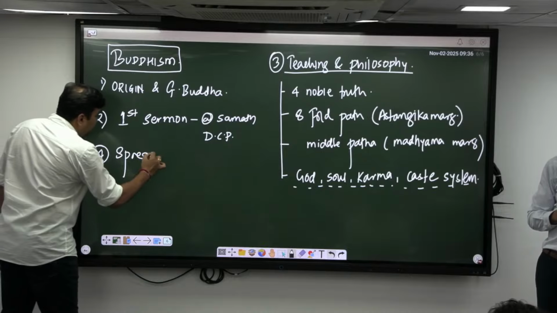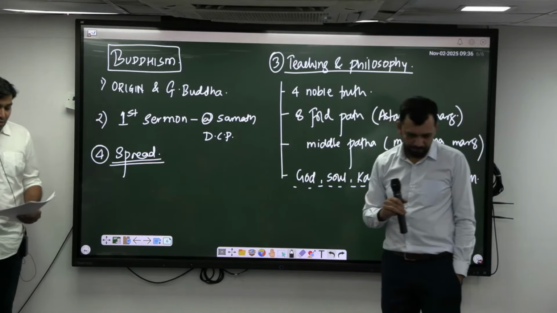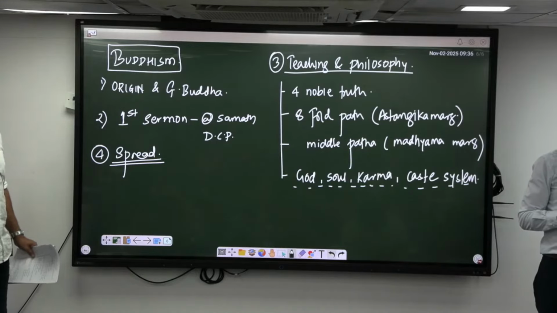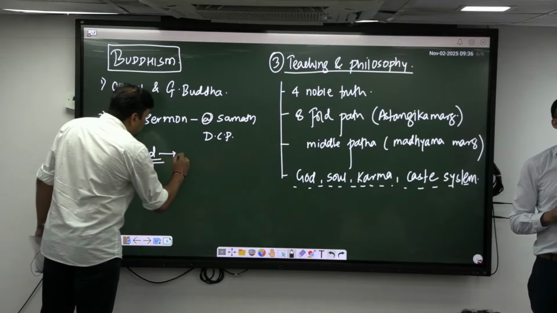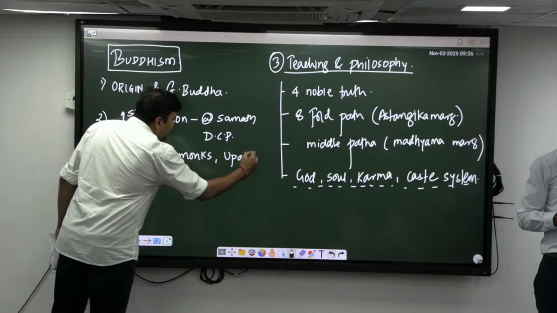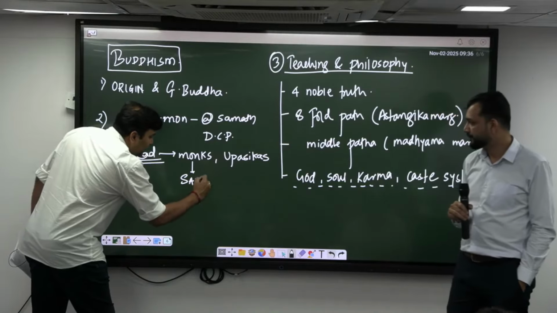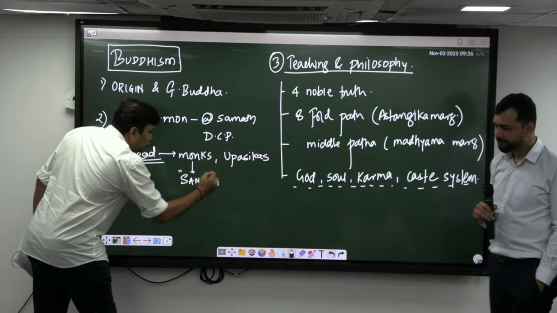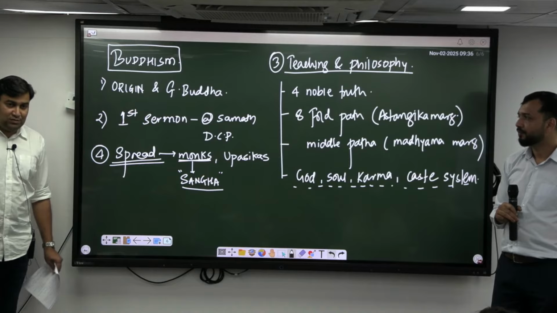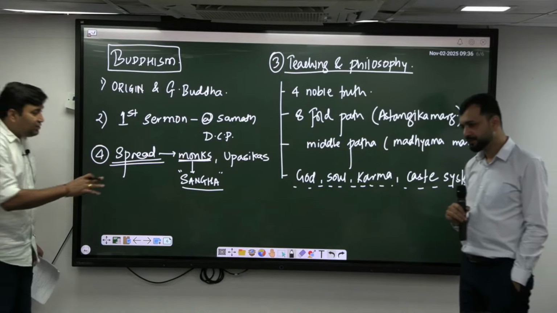Then the next very important theme is the spread of Buddhism. Correct? The spread of Buddhism. Now to spread Buddhism, what was arranged? Who provided it? Monks and upasikas. So monks were arranged into what are called sanghas. Correct? So you should know the important monks, because this time also UPSC has asked about the famous monks. So which were the monks? You should know their names. They were arranged in the sanghas.